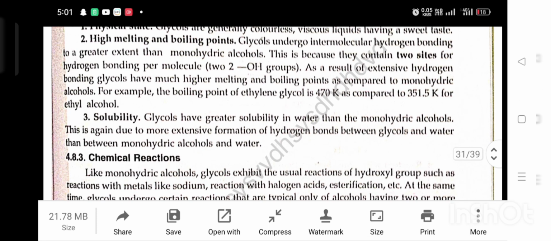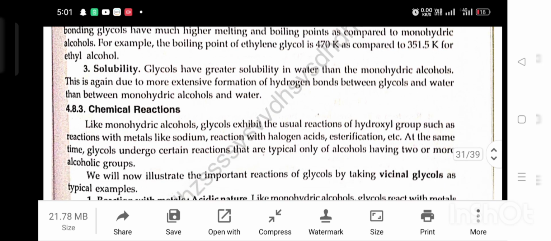Solubility. Glycols have a greater solubility in water than monohydric alcohols. This is again due to more extensive formation of hydrogen bonds between glycol and water than between monohydric alcohol and water. Chemical reactions. Like monohydric alcohols, glycols exhibit the usual reactions of the hydroxyl group, such as reaction with metals like sodium, reaction with halogen acids, acylation, etc.